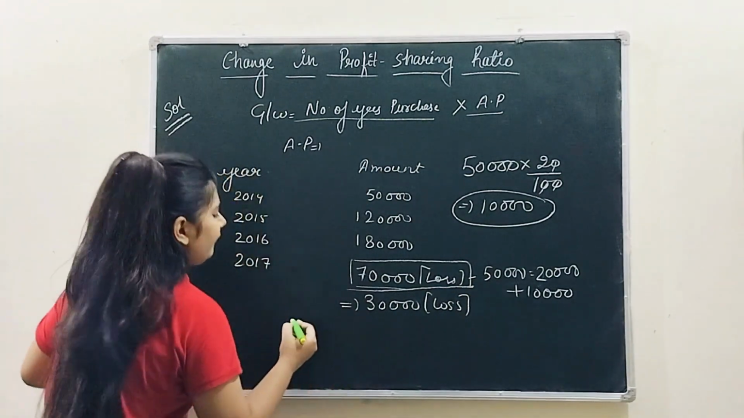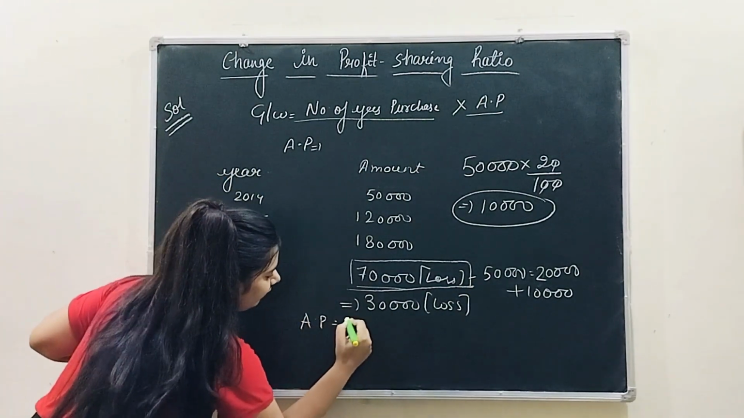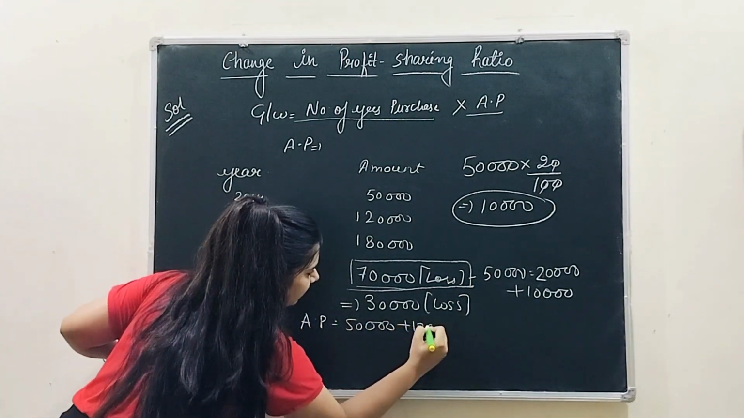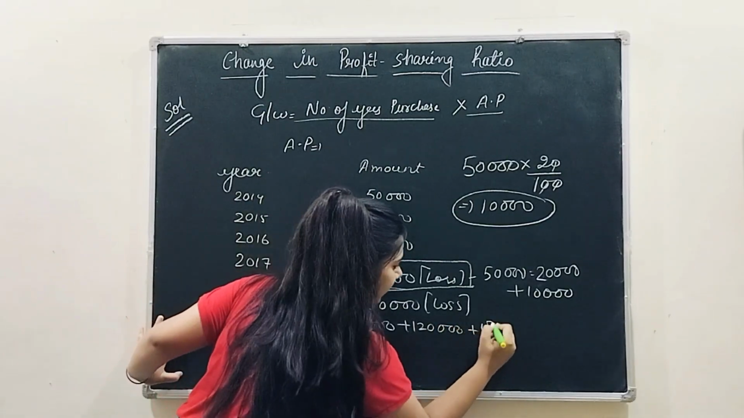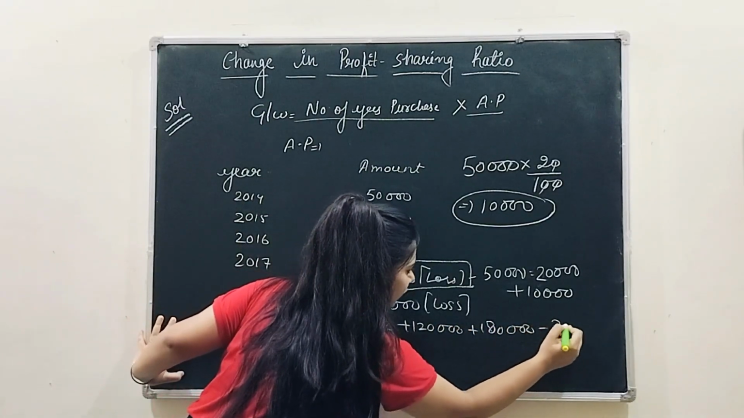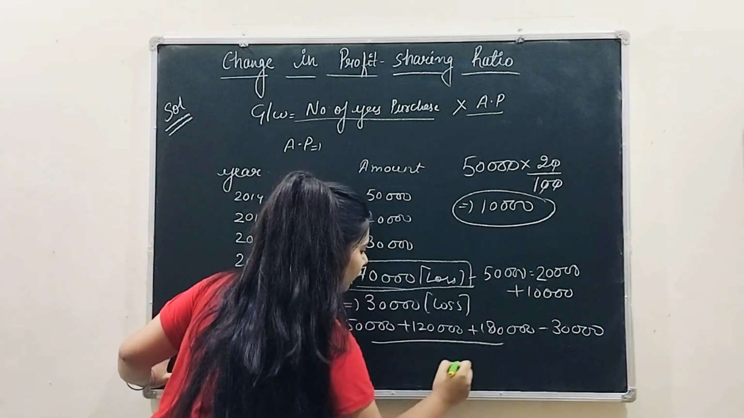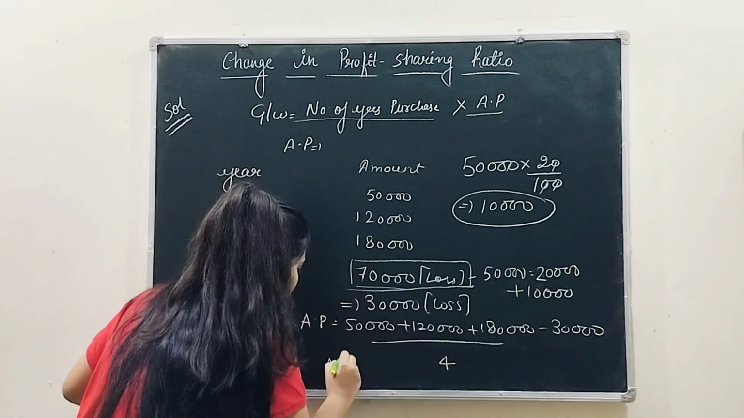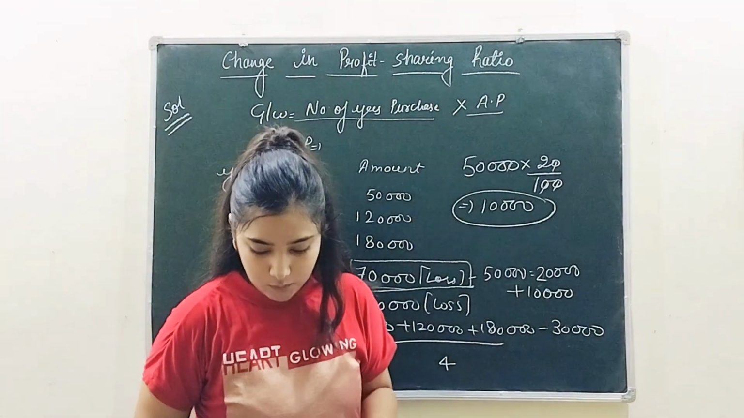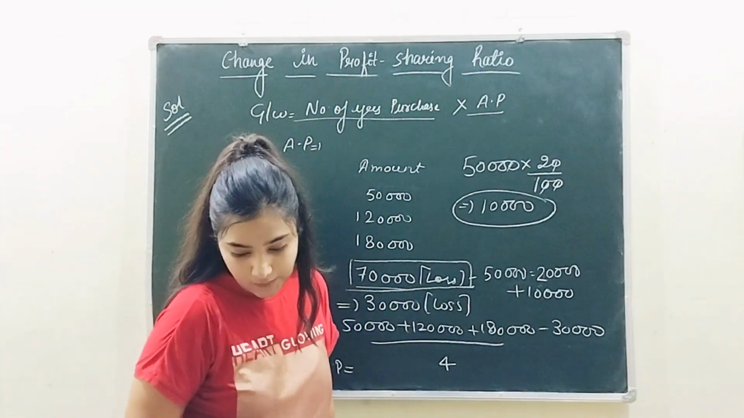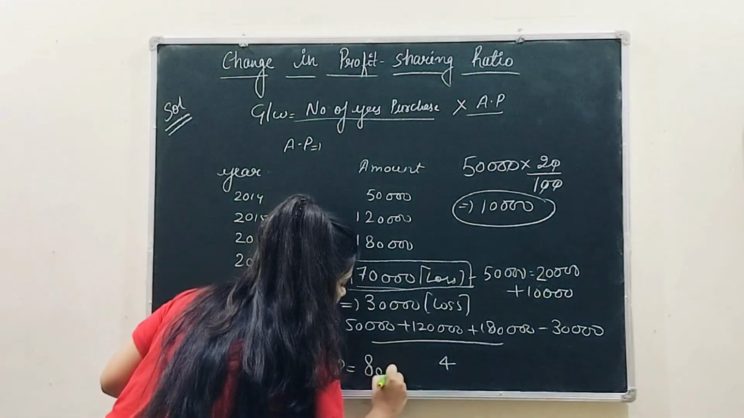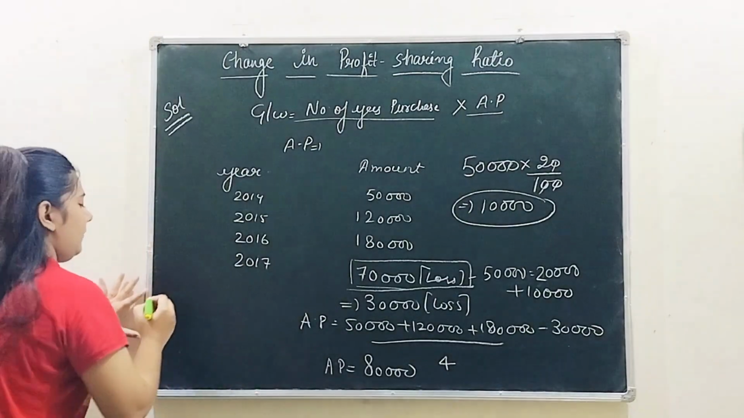Simply calculate your average profit, 50,000 plus 120,000 plus 180,000 and subtract your loss divided by 4. It is giving you how much? It is giving you 80,000, right? Now simply calculate your goodwill.